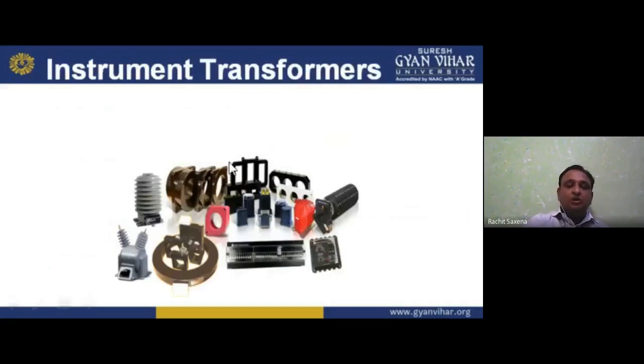The pictures or images I am showing you here, my dear students, are all basically instrument transformers. We can find a voltage transformer, a capacitive voltage transformer, and a current transformer in them. What are the instrument transformers we have? Here we are showing you the disk type and different types of instrument transformers, which you have already studied in the SGP. Basically we have instrument transformers in the EMI also, but in this we have a small part, that is instrument transformer. These all are instrument transformers with bushings and all. So here are some images.